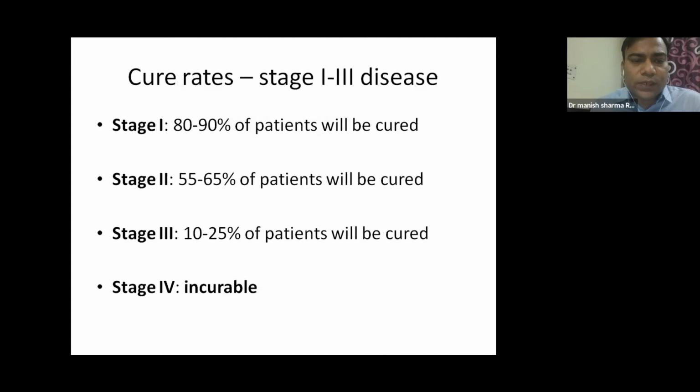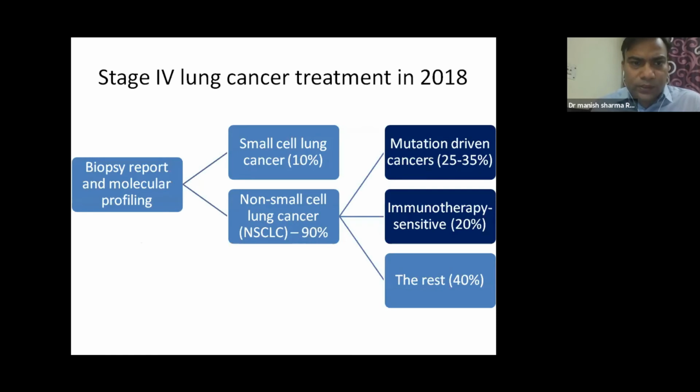Remember, once the patient comes to us in stage 4, it is an incurable disease. So this is how we treat it. We do a biopsy. Either it is small cell or non-small cell. Small cell lung cancer receives chemotherapy. For non-small cell lung cancer, we do different mutation testing, molecular testing, and then we do a targeted therapy for these patients.